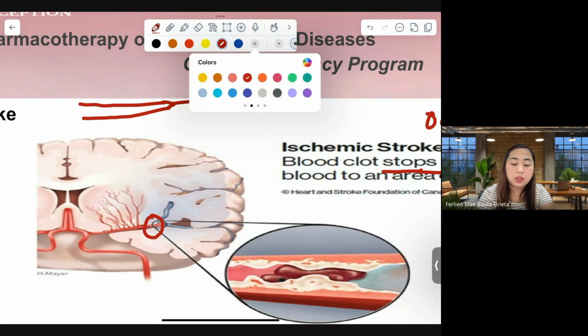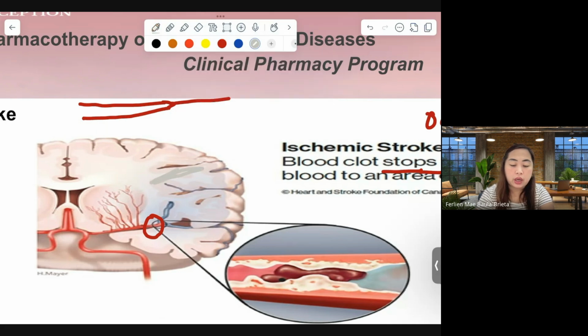We have here the area where there is a lack of oxygen, causing this part of the brain to be called ischemic, or maybe dying.